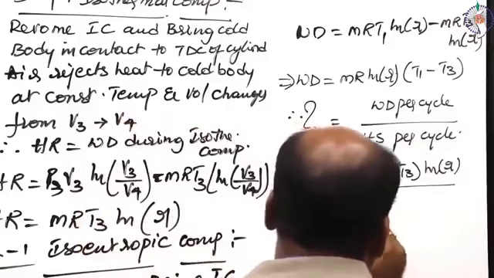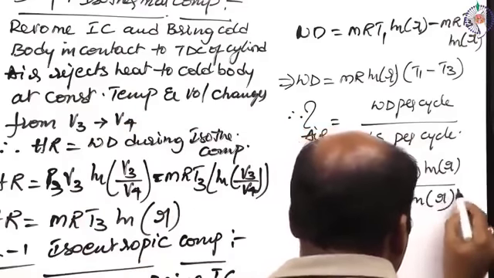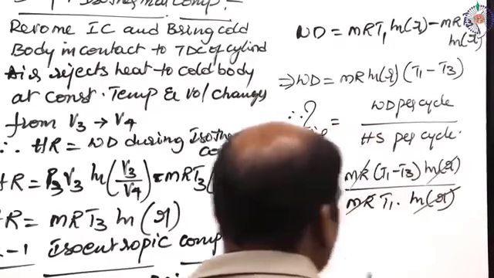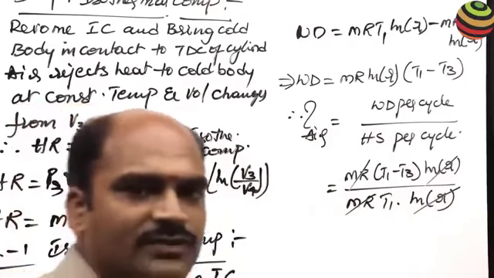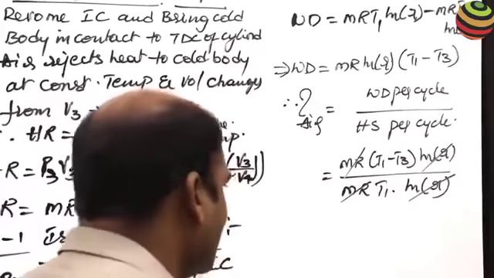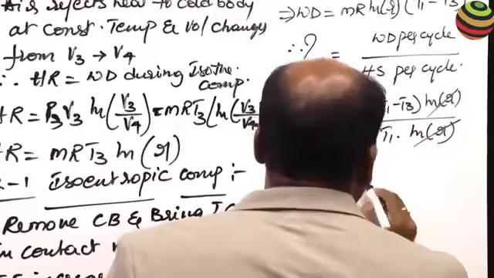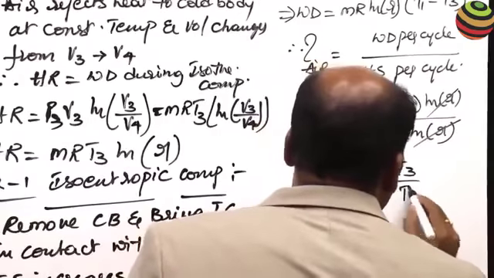MR T1 into ln of R. ln of R and MR will be cancelled. What we got is T1 minus T3 by T1. Or air standard efficiency is now equal to 1 minus T3 by T1.